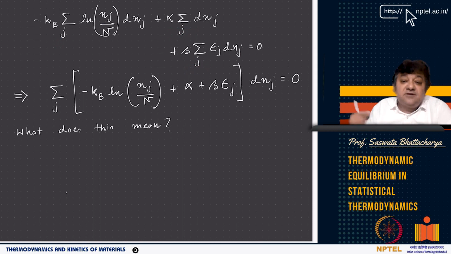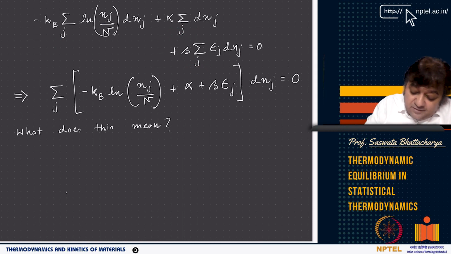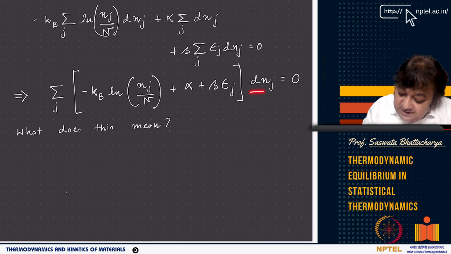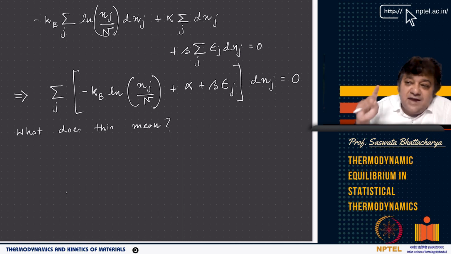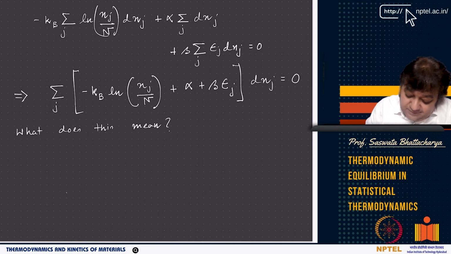As you can see, all of them have a summation over j, and j basically tells you the different species, right? So all these terms I can club together with this dnj, because dn1 is independent, dn2 is independent, dn3 is independent, like that, with only one dependent component, such that the mole numbers of all these different species add up to n. So I can write it separately as sum over j, and inside the sum I am writing minus kb ln nj by n, right? For each j, this expression works: minus kb ln nj by n plus alpha plus beta epsilon j, times dnj, equal to 0.